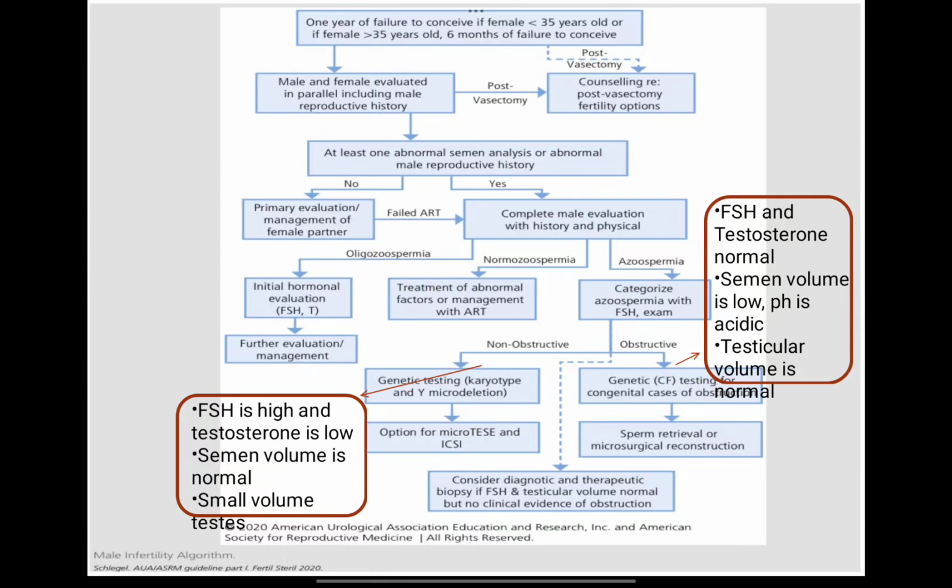But if the cause is obstructive, here everything is normal but the sperm is not getting released into the semen, so the hormones will be normal, and semen volume can be normal or low based on the site of obstruction. Testicular volume is also normal. So here genetic cystic fibrosis testing for congenital cases of obstruction, and sperm retrieval or microsurgical reconstruction can be considered.